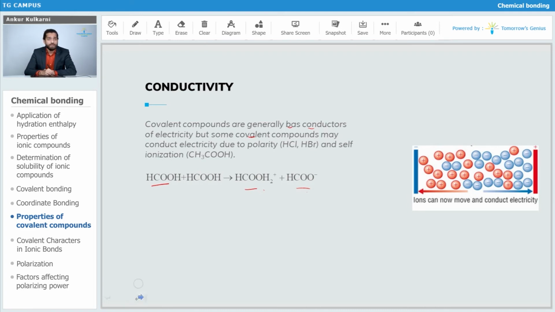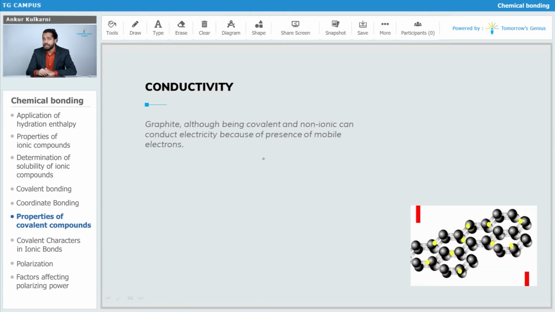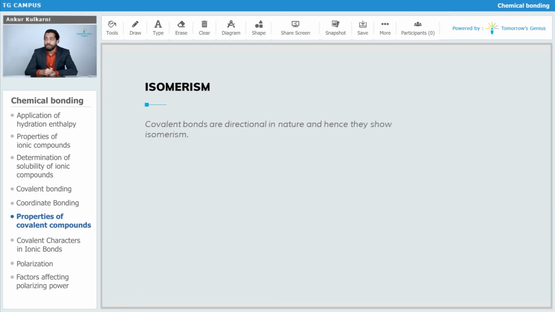Now similarly, there is one more exception. Like you can see graphite on your screen. Graphite, being covalent and non-ionic, can still conduct electricity because of the presence of mobile electrons. As you can see in the diagram given below, this is the structure of graphite, isn't it? In this graphite, there are these yellow electrons. These yellow electrons can move, so they are mobile and they can conduct electricity. So yes, there are some exceptions in which covalent and non-ionic compounds can conduct electricity.